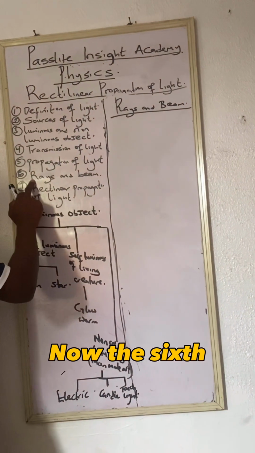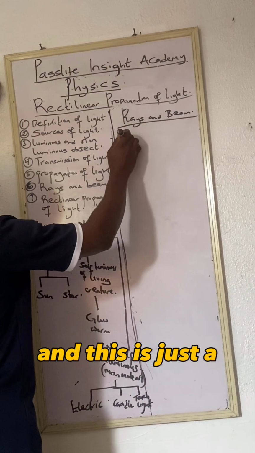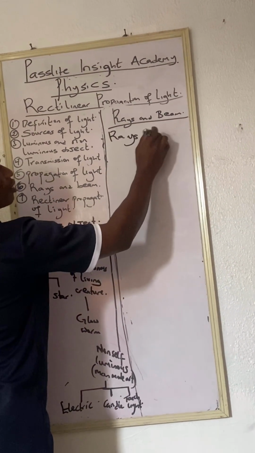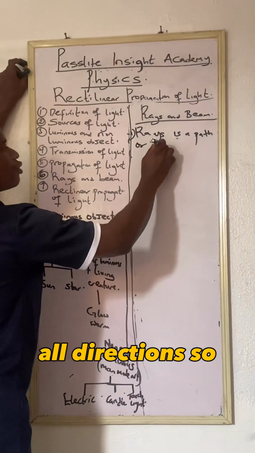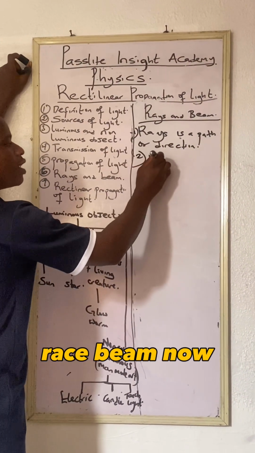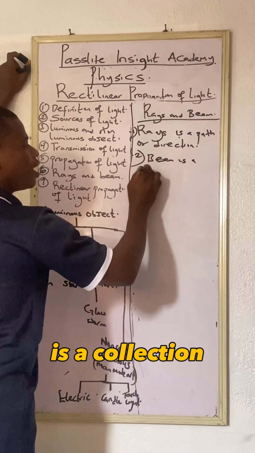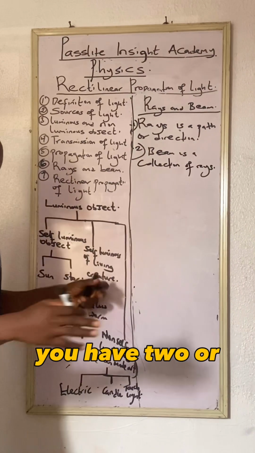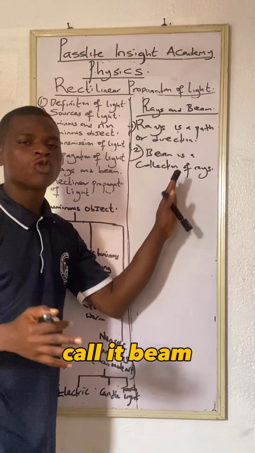Now, the sixth one is rays and beam. A ray is just a path or direction. That is what we call a ray. Then a beam is a collection of rays. That means when you have two or more rays, we call it a beam.